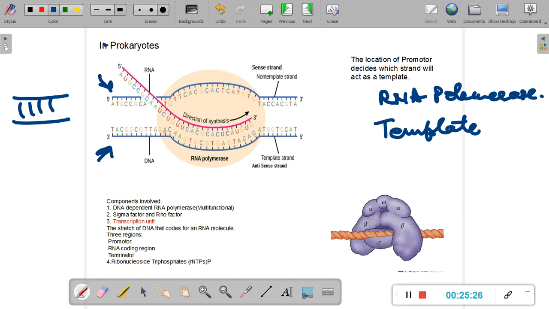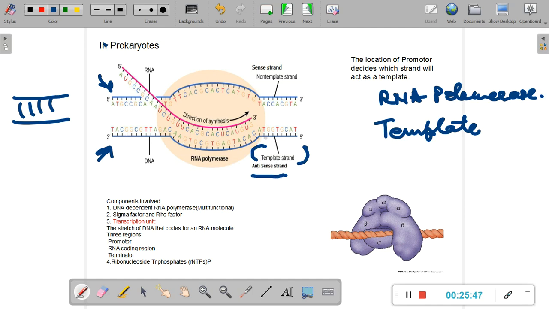So this strand, which is used as a complement to generate mRNA, is known as the template strand. So here we have the template strand. The template strand is also known by another name. It is also called the antisense strand. Why is it called antisense strand? We'll have a look at it in just a little bit.